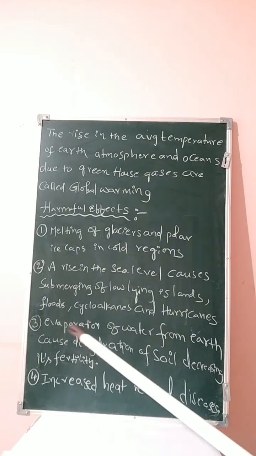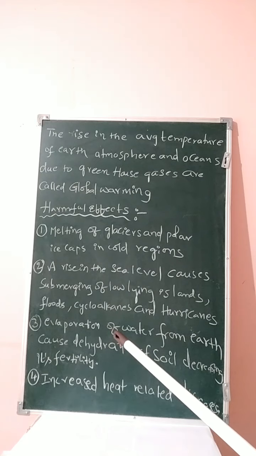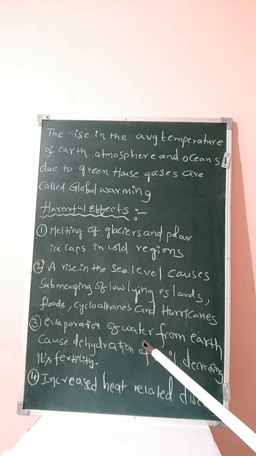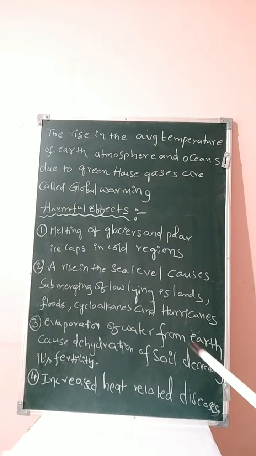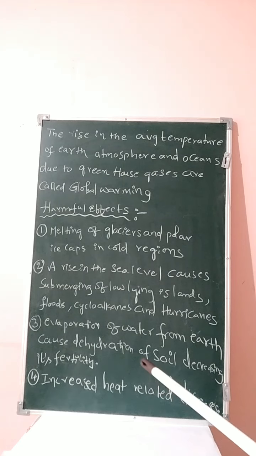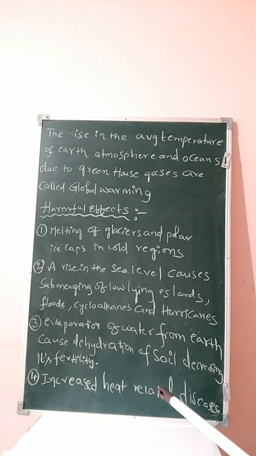Understand this point, student? First of all, due to global warming, the temperature of the Earth increases, evaporation of water from the Earth takes place, hence dehydration of soil takes place. As the water content in the soil decreases, its fertility decreases. Fourth one, student, increased heat related diseases. As the temperature of the Earth increases due to global warming, heat related diseases will take place.